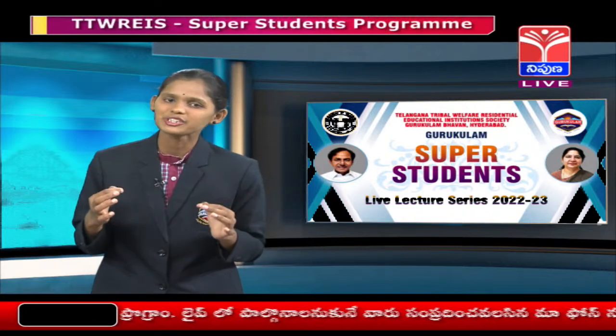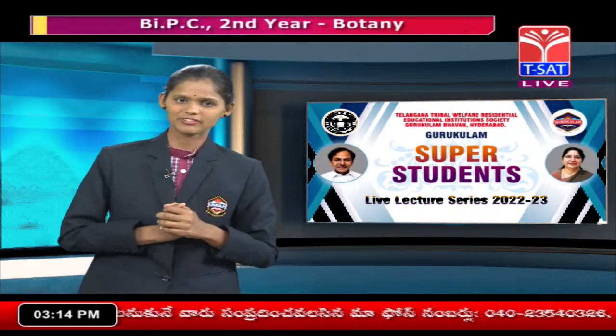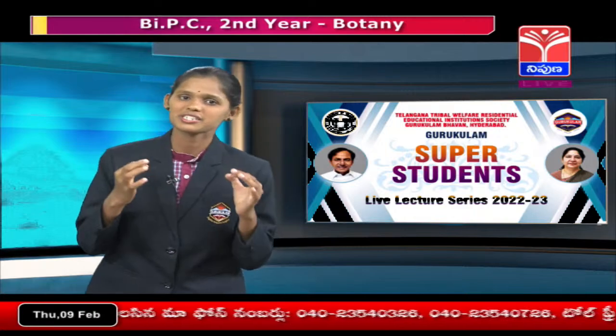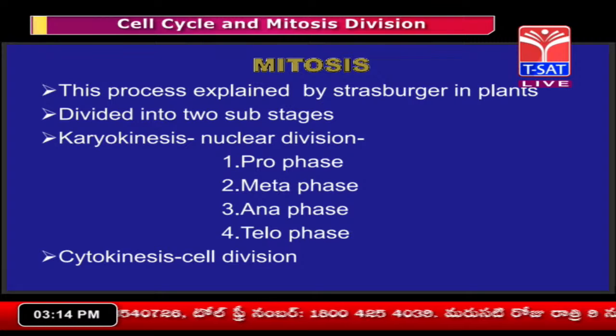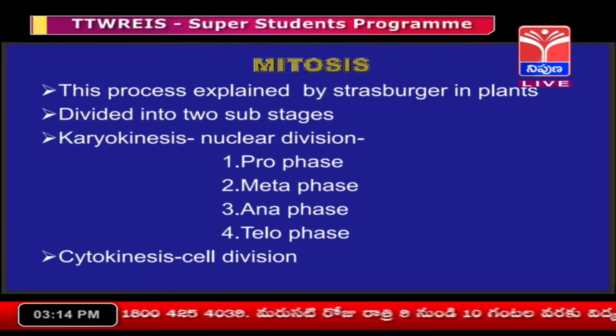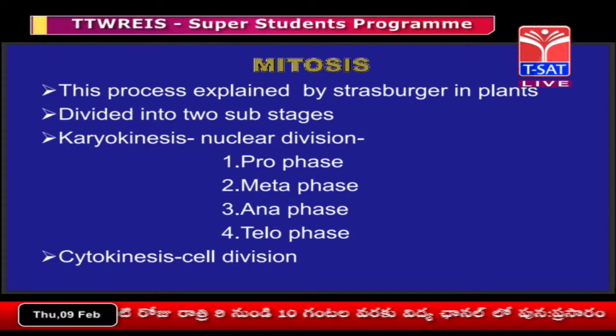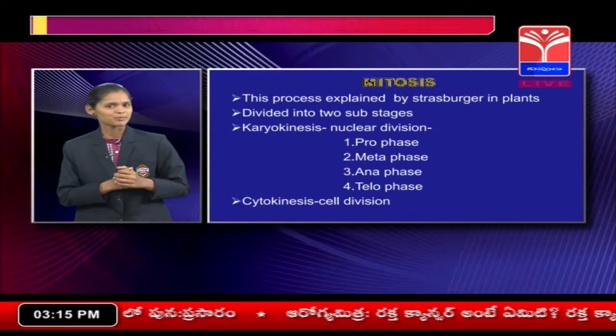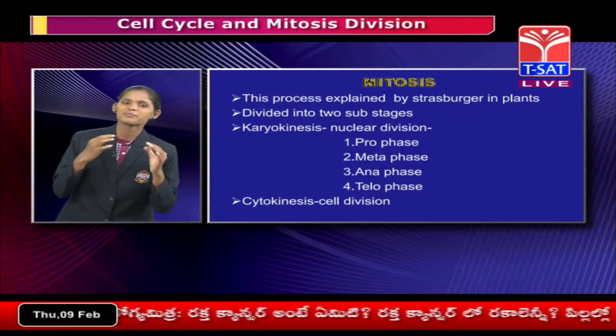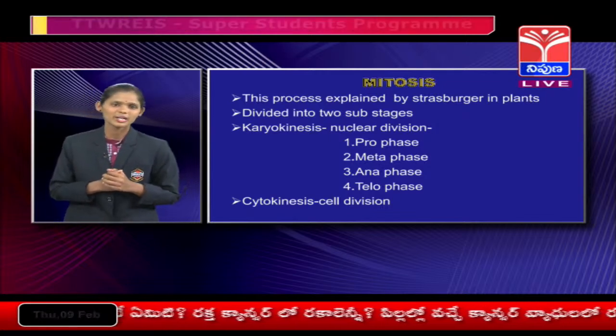Now we are going to discuss the mitosis division. Mitos means thread, osis means state. Active spindle fiber formation takes place. This process was explained by Strasburger in plants. The term mitosis was coined by Fleming.